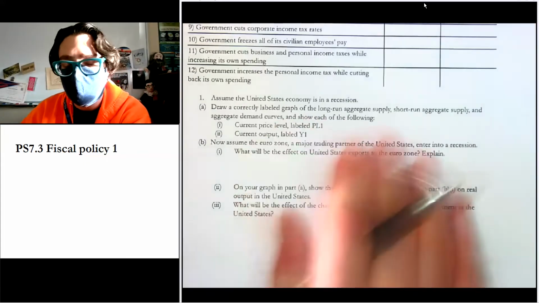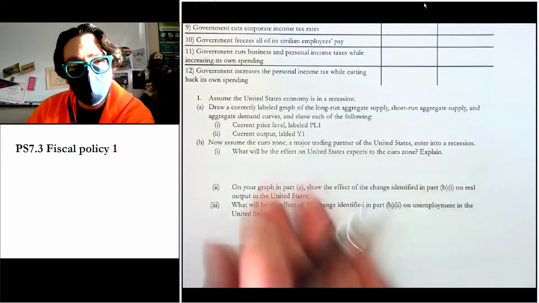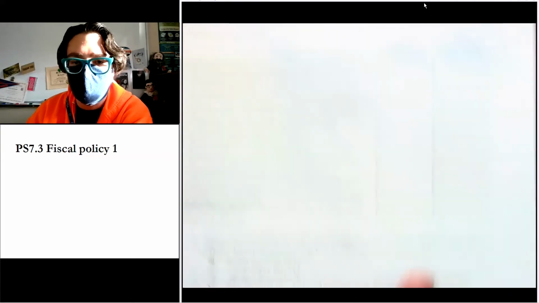And then the second part of today is actually a practice from an AP exam. It's not the whole thing, but it's part of it, and I love this question. It's really great. Okay, let's get started.